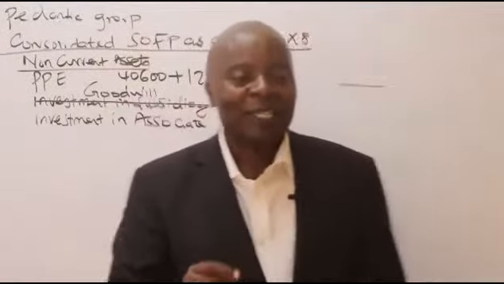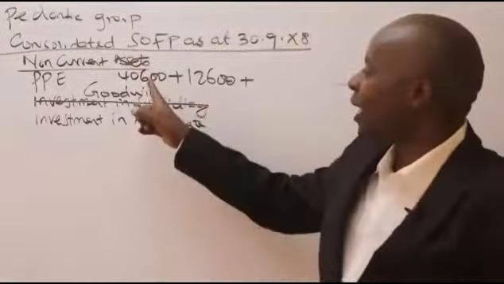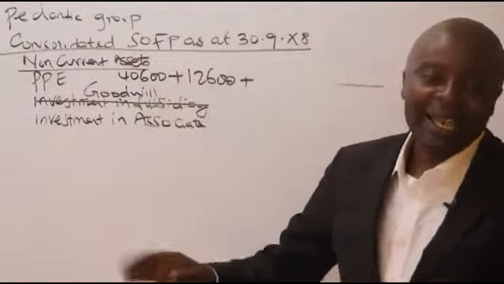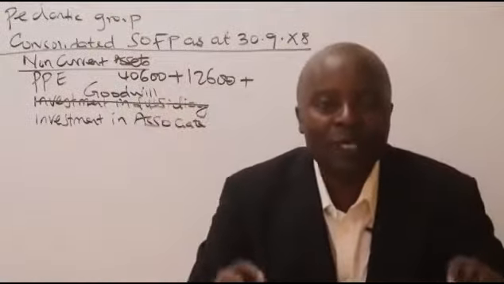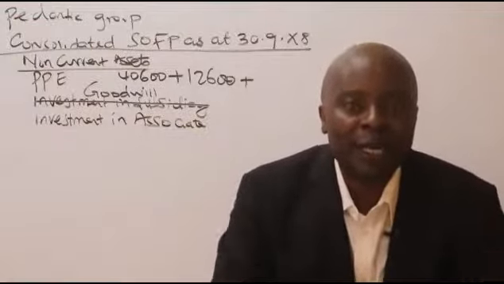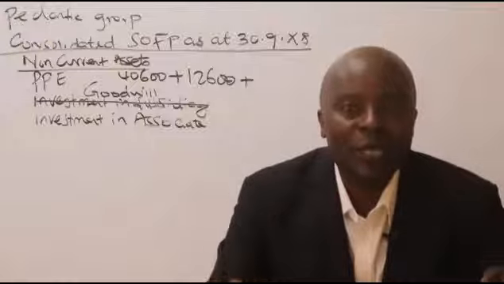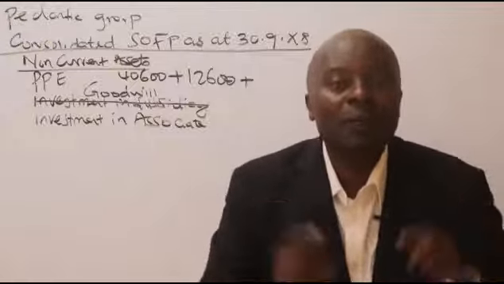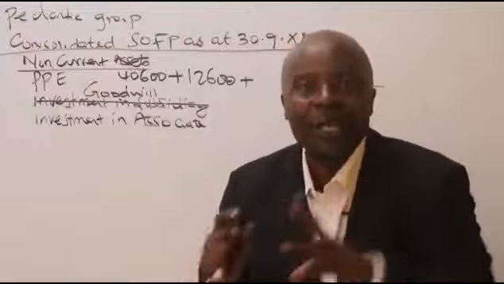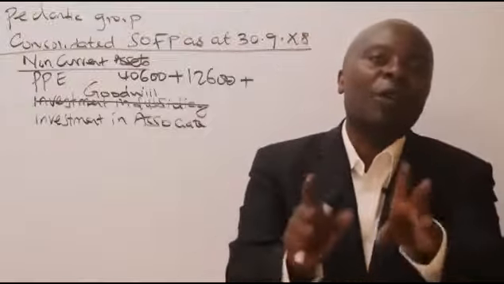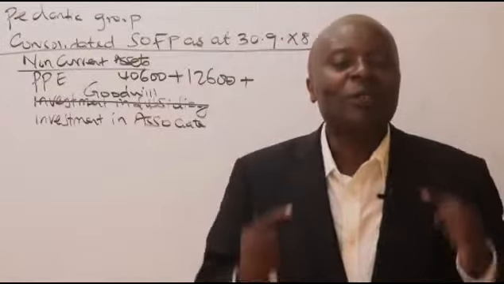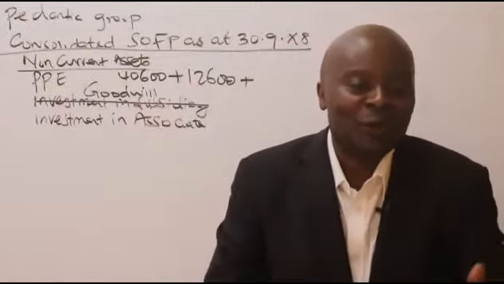I know some students in this case will start telling you to lift your calculator up and then start adding nothing. A good student knows that for property, plant, and equipment, a good parent company, before you acquire a subsidiary on the date of acquisition, will do some background check and due diligence. It will be important to bring in valuers. So you need to ask yourself, do we have any revaluations?